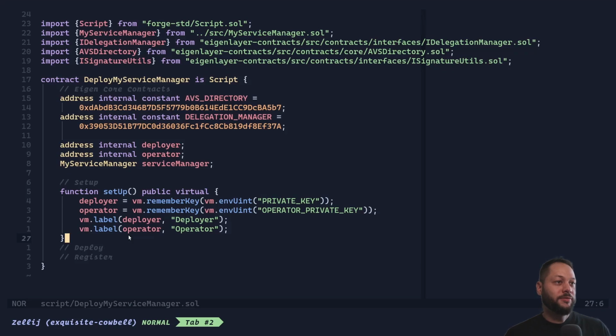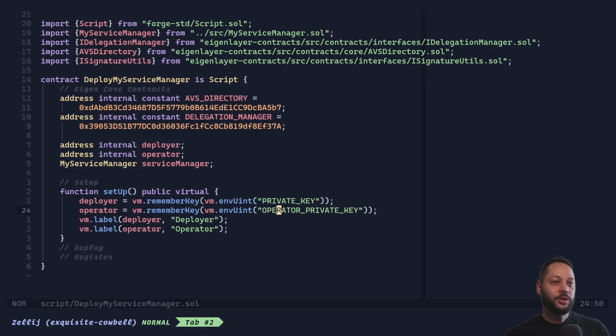So Forge scripts provide for a setup function, and in our setup function, I'm going to pull in a private key for our deployer and a private key for our operator. And these are just going to be created by our local environment. We're going to be using a command line utility called Anvil, and this runs an EVM on your local machine that you can actually deploy and test contracts with.